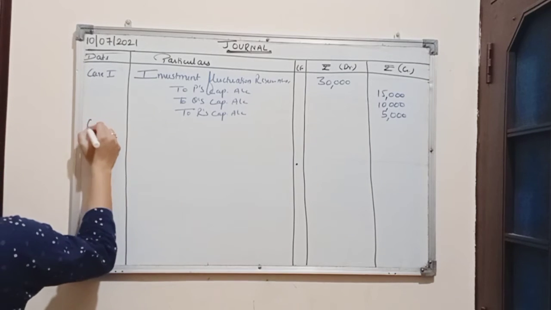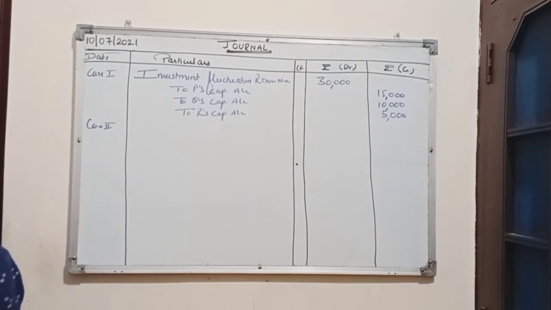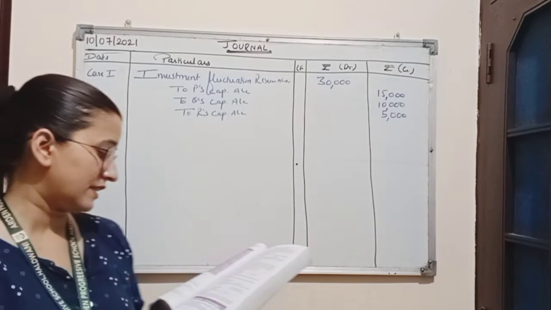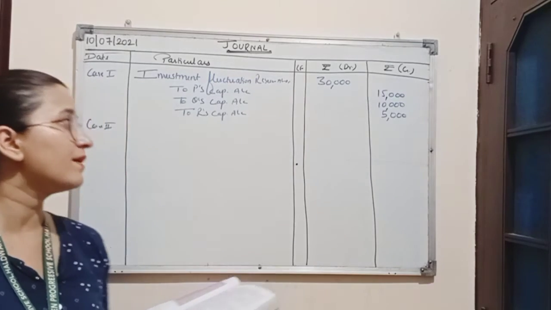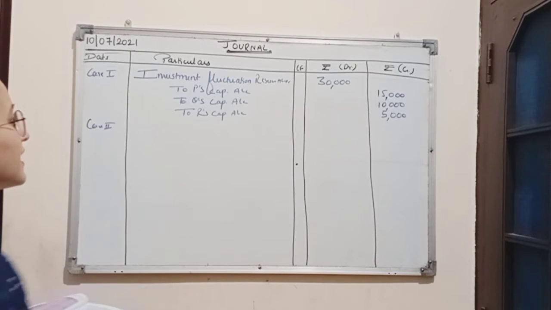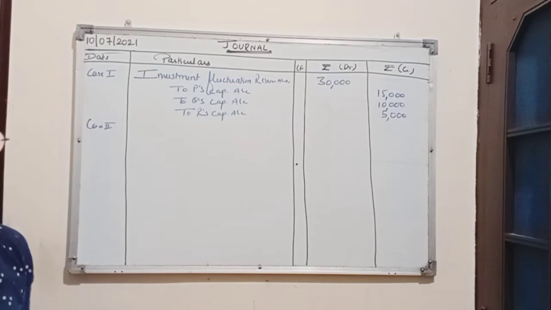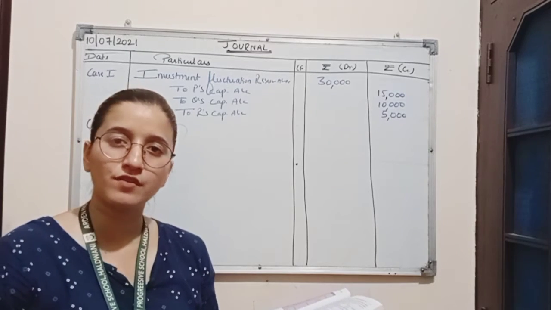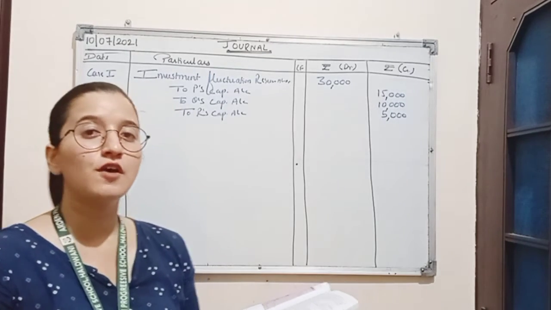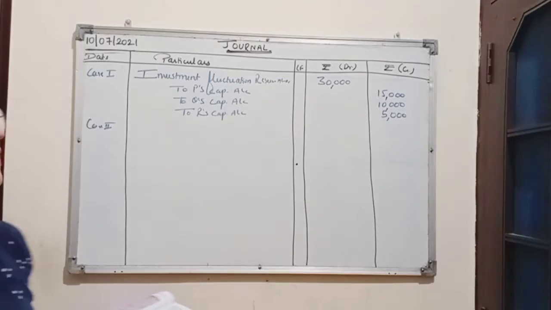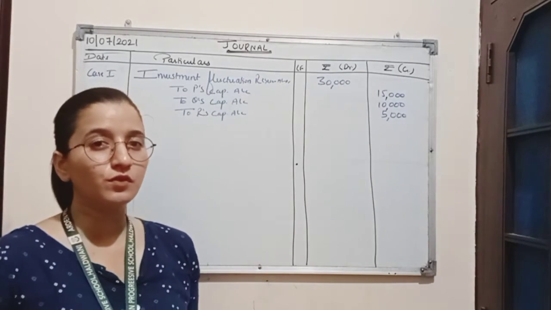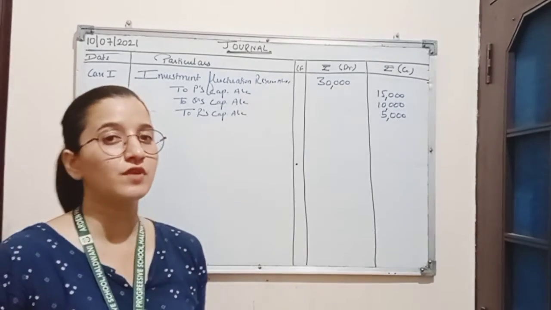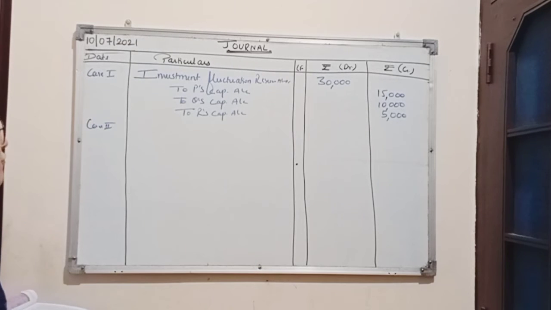Now in second case, it is given that the market value of investment is rupees 5 lakh. Now second case is also same as first case. Market value of investment is rupees 5 lakh, and we know the cost of investment is also rupees 5 lakh. So that means there is no loss, and if there is no loss, the reserve will not be used to recover the loss, and the reserve will be transferred to partners' capital accounts.